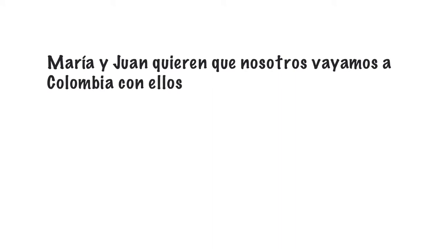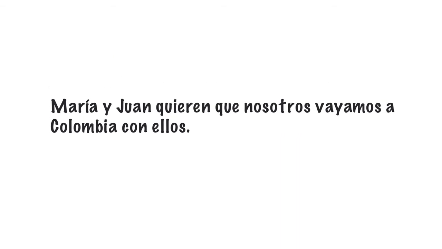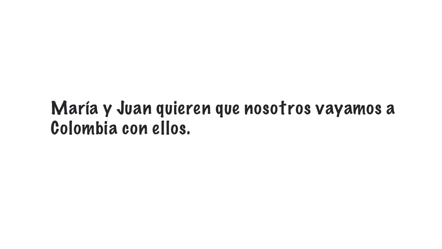Okay? Okay, let's move it to the center a little bit. Okay, do we have two subjects? Yes, we do. We have Maria and Juan. And we have nosotros.